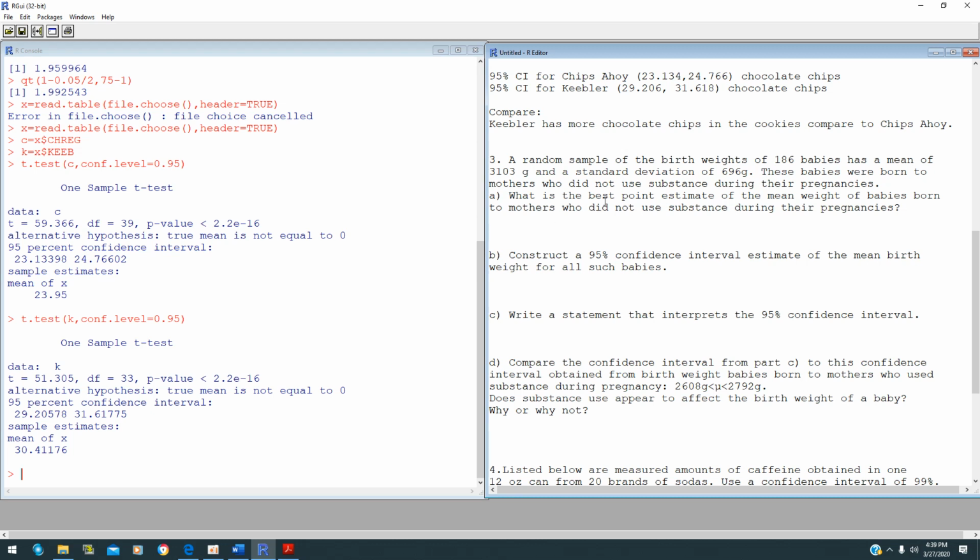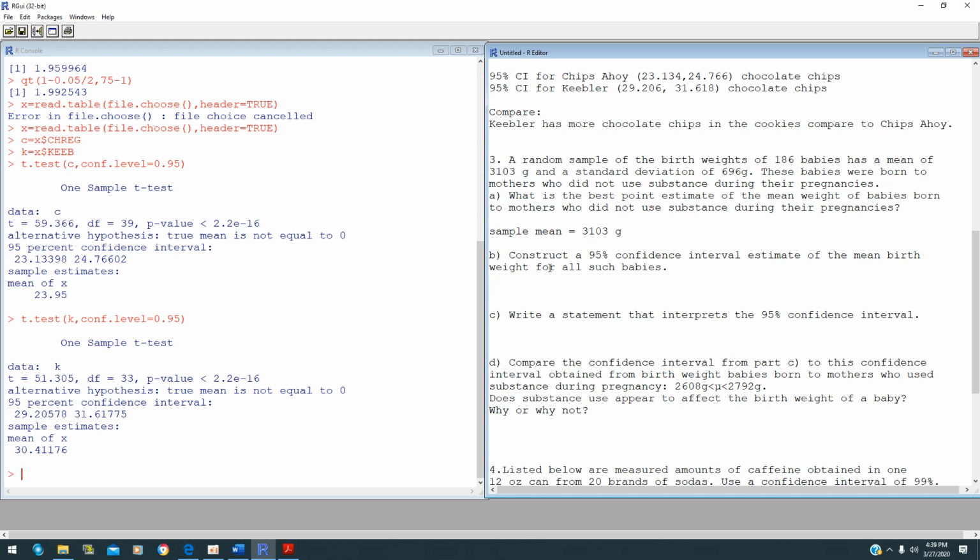To find the best point estimate in this case, it is your sample mean, which is your x bar, and it's given to us here as 3,103 grams. So that is your best point estimate.